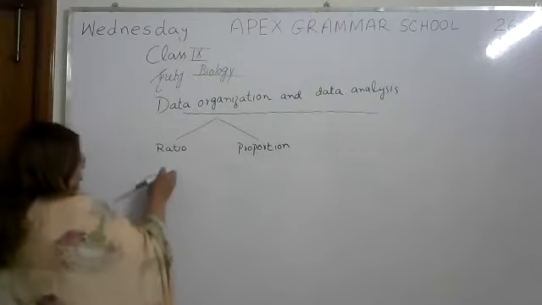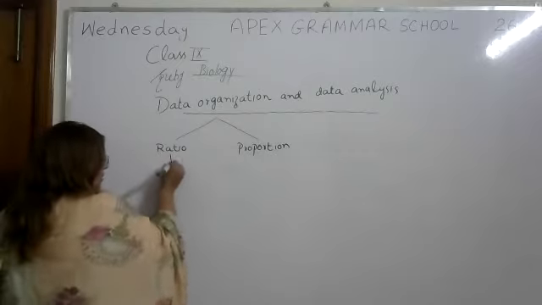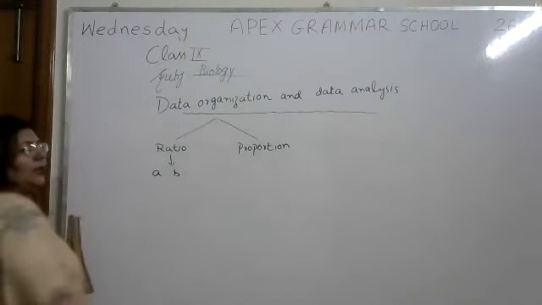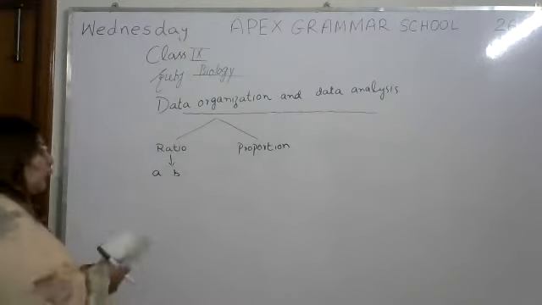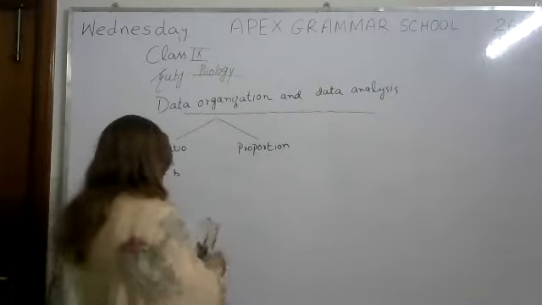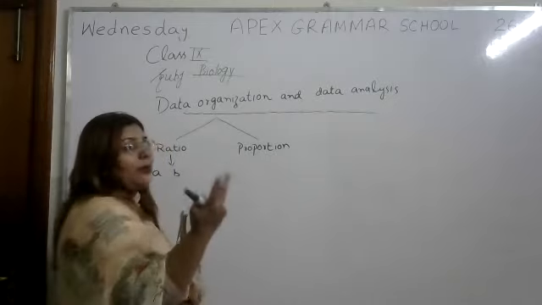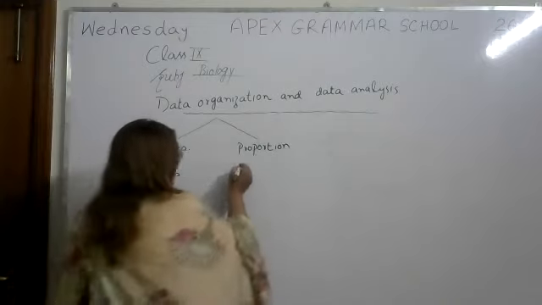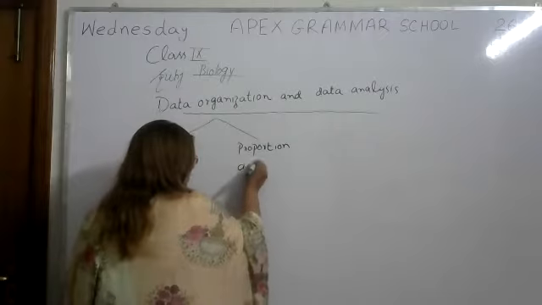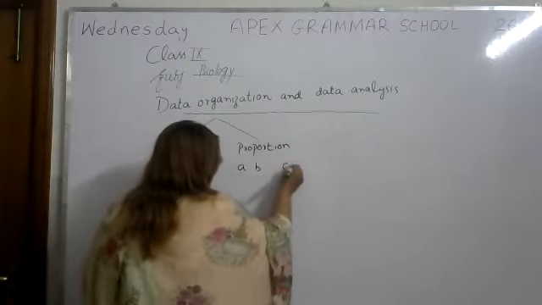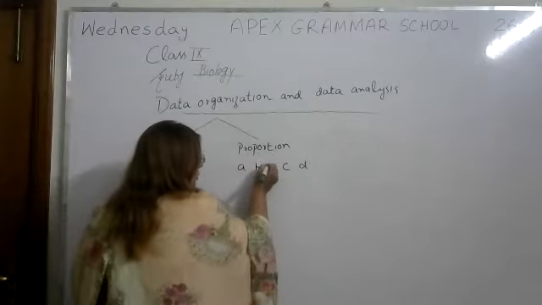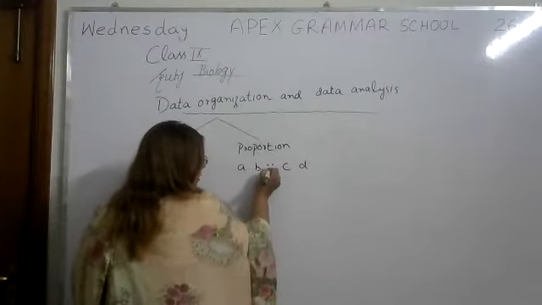For example, ratio means A ratio B. You all know this is the sign of ratio. But when we talk about proportion, there should be two different quantities, two different values. So it can be A ratio B, it can be C ratio D, and proportion is shown by this one.